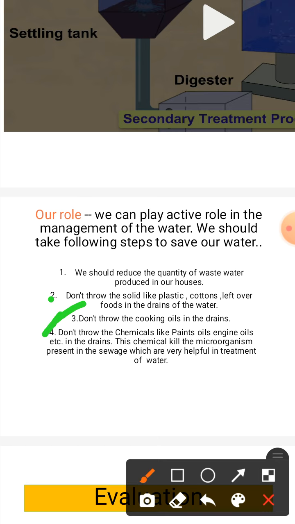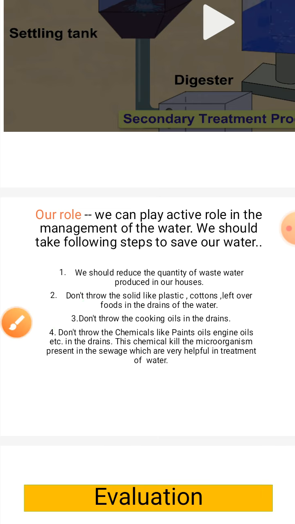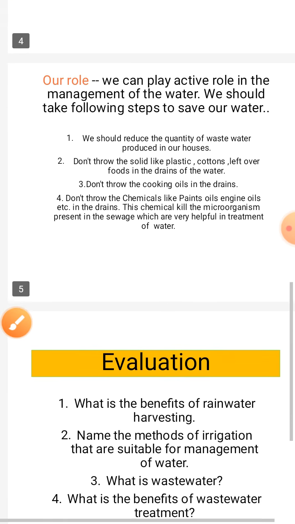Fourth is don't throw chemicals like paints, oil, engine oil, etc. in the drains. These chemicals kill the microorganisms present in the sewage, which are very helpful in the treatment of the water. This chapter has been completed.